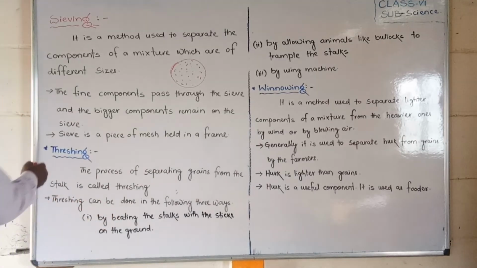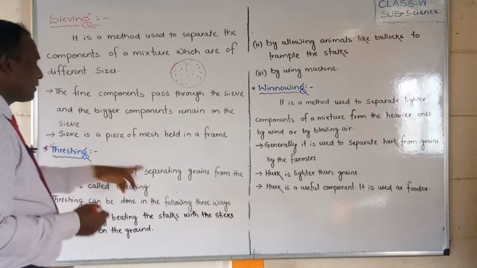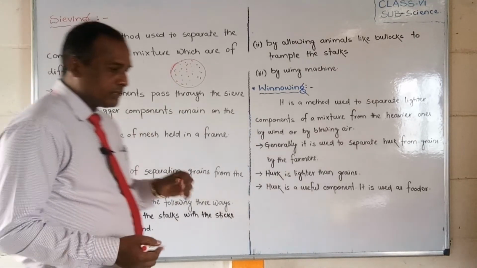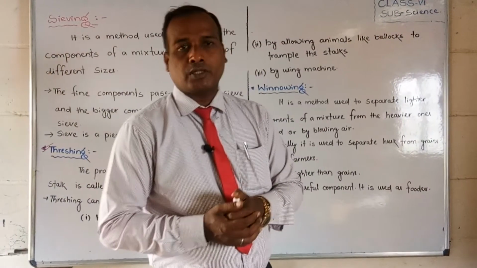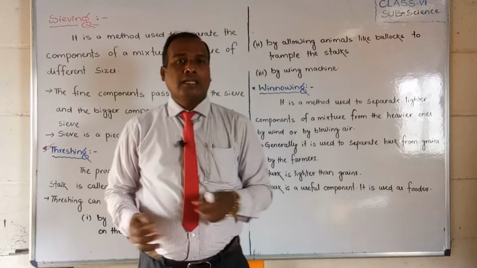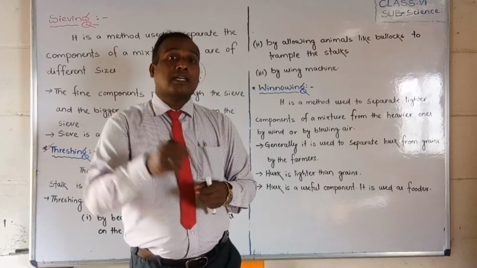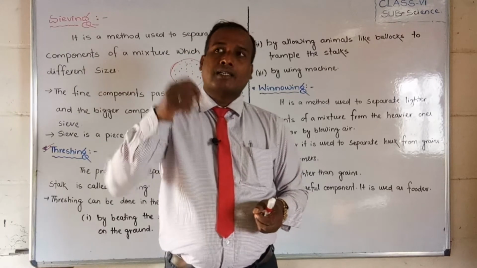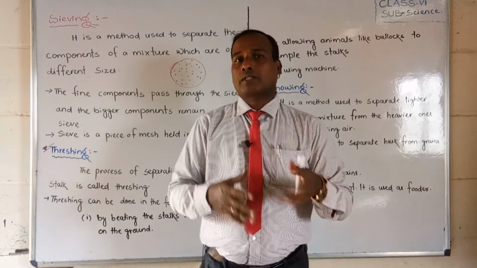Okay, so now we will go further, students. What is threshing? The process of separating the grains from the stalk is called threshing. For example, students, wheat or paddy: you have seen that paddy stalks are very long and the grain is attached to the stalk.